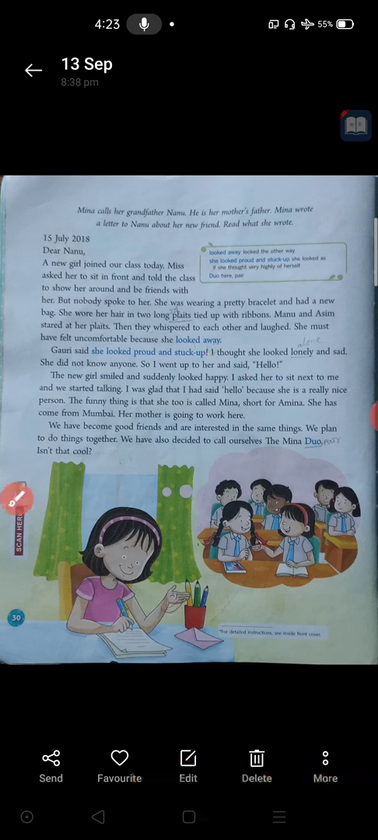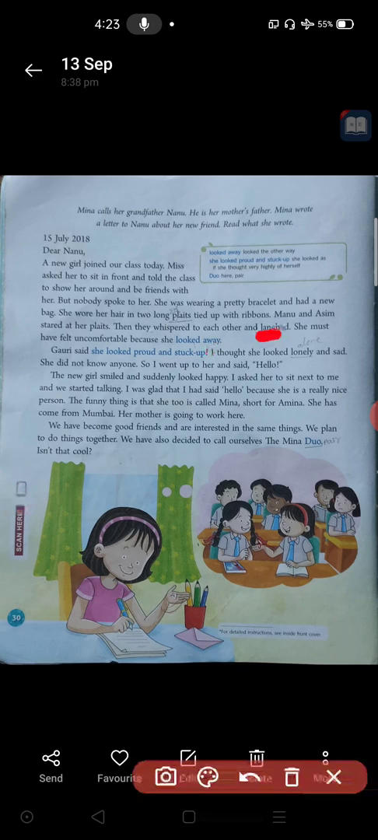She thought that she is telling that I thought she looked lonely and sad. Lonely means alone. According to my knowledge, she was silent. No, by seeing her face, I can tell that she is lonely and sad. That is why she is silent, because she is a new girl.